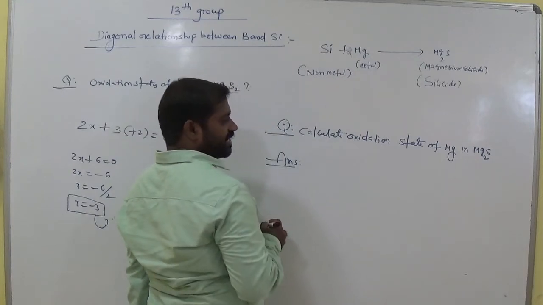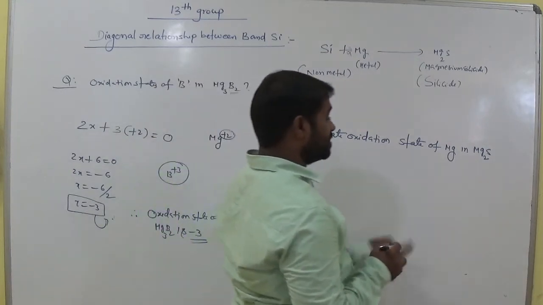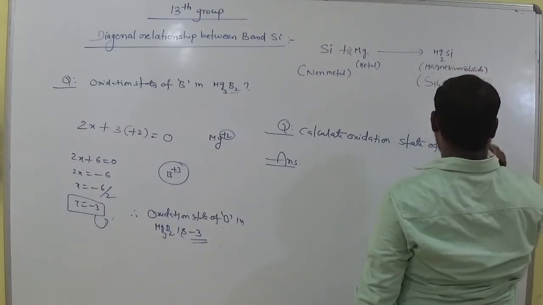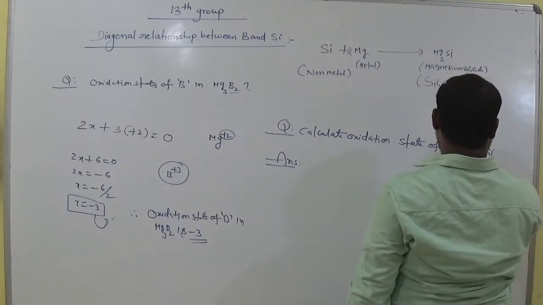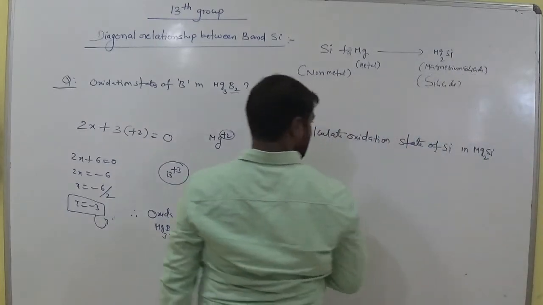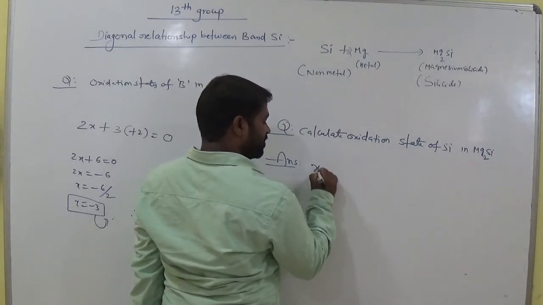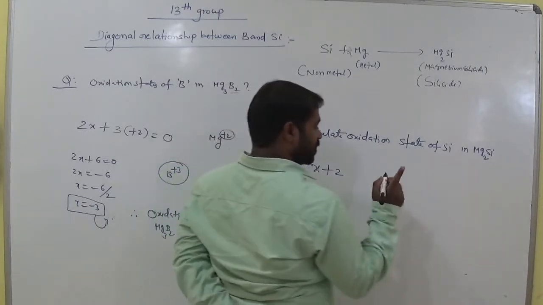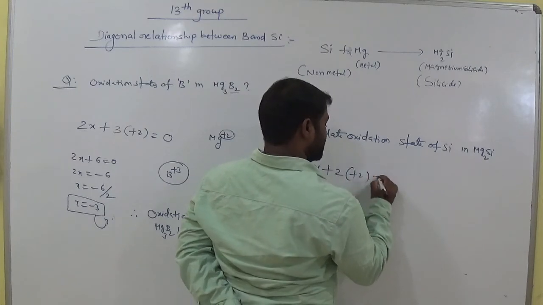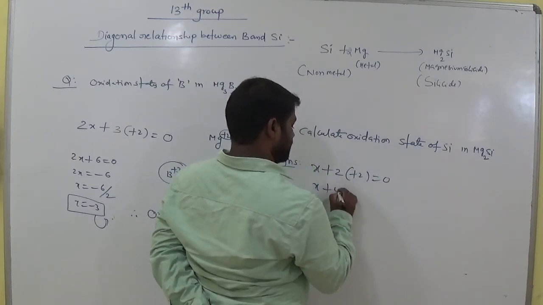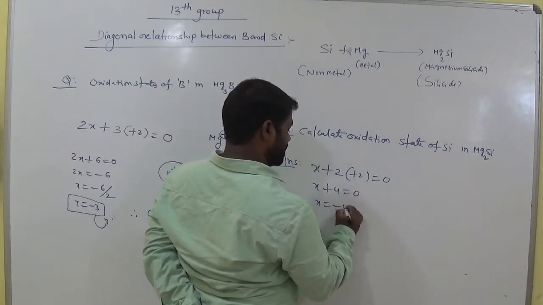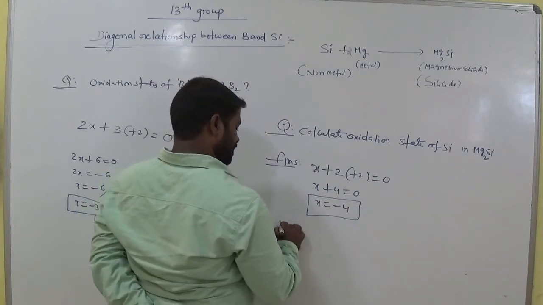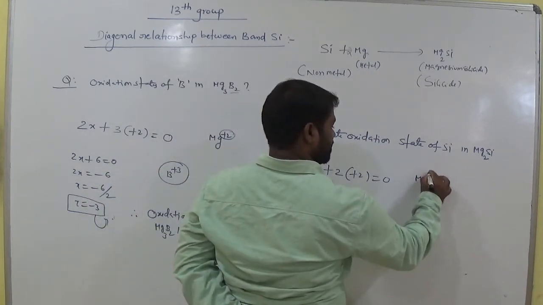Here we have to calculate the oxidation state of silicon in Mg2Si. How many silicons do we have? Only one, taken as X. How many magnesium? 2. So each magnesium is plus 2. That equals 0. Then X plus 4 equals 0. X equals how much? Minus 4.